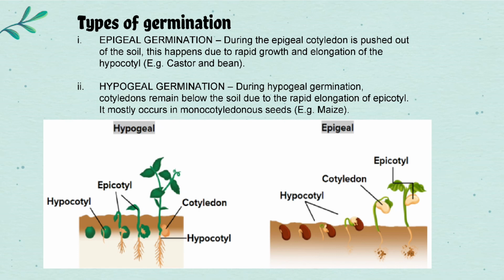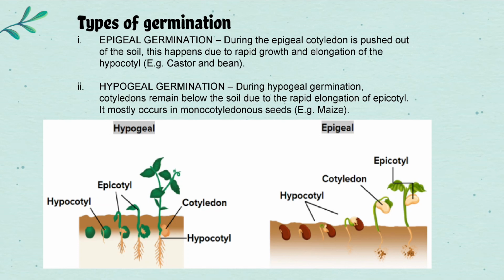This is types of germination. We have two types of germination, that is epigeal germination and hypogeal germination. Epigeal germination. During epigeal germination, the cotyledon is pushed out of the soil. This happens due to rapid growth and elongation of the hypocotyl. For example, castor and bean.